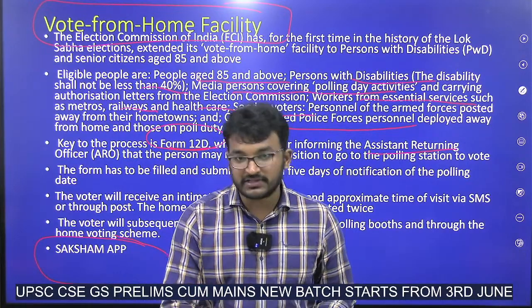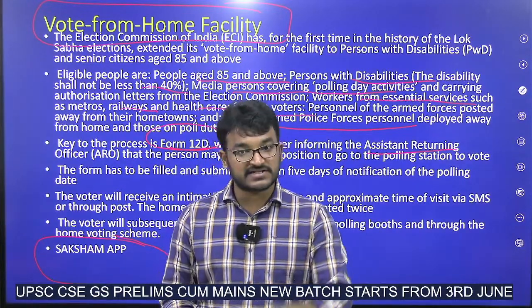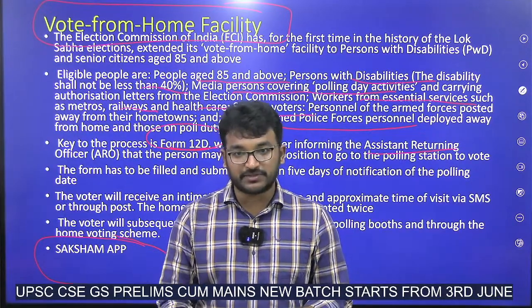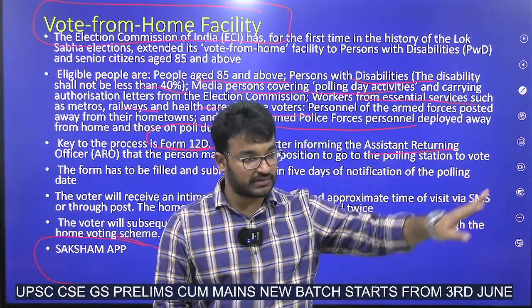If they are not available in that first instance, a second chance will be given. And even after the second chance, if they are not at home at that point of time, they cannot vote by going to the polling station either. Okay?